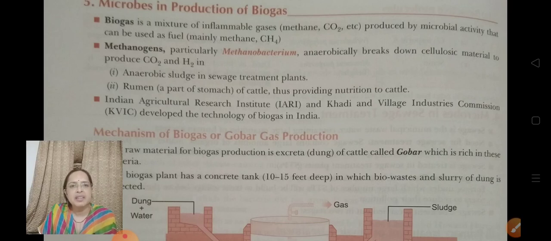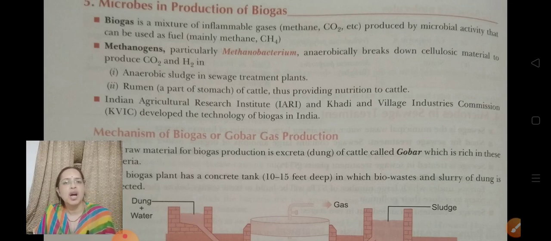The Indian Agriculture Research Institute, IARI, and the Khadi and Village Industries Commission, KVIC, developed the technology of biogas in India. So one more question can be asked regarding the full forms.